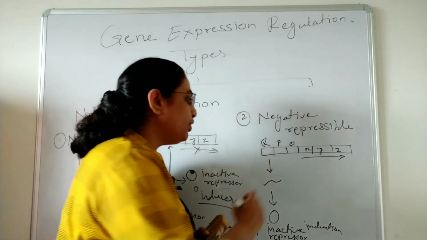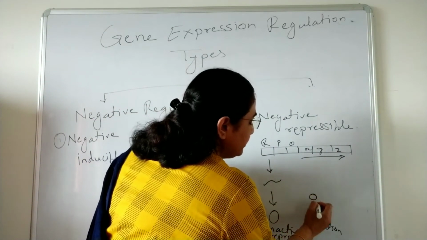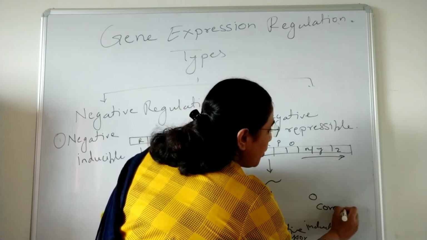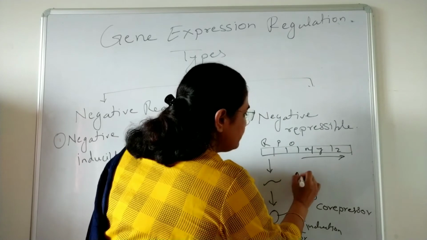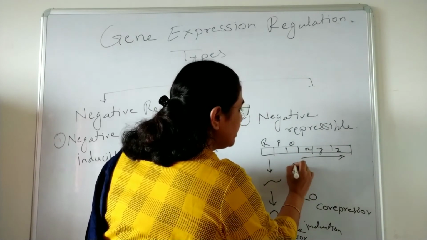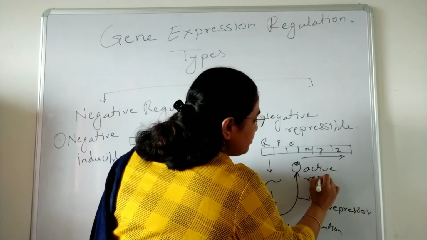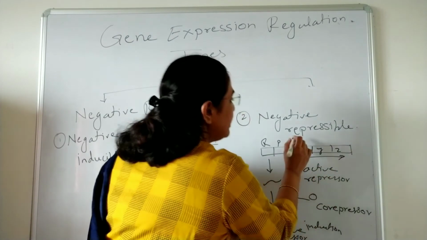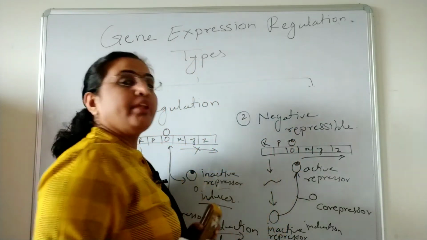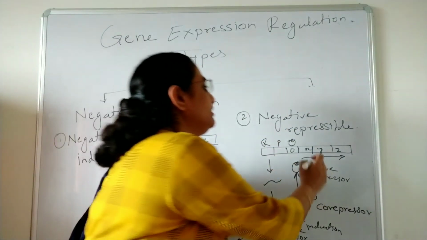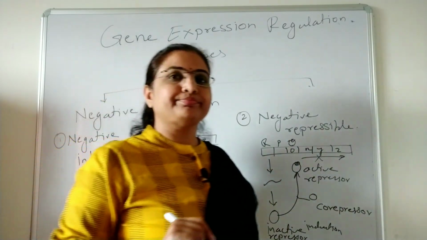So here the molecule involved in the negative repressible is called a co-repressor. That co-repressor binds to the repressor, making it an active repressor, and that active repressor now binds to the operator and does not allow the transcription of the genes.